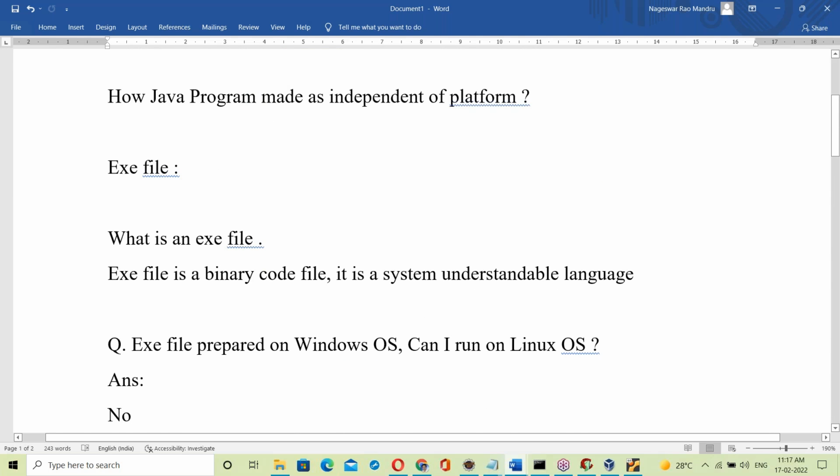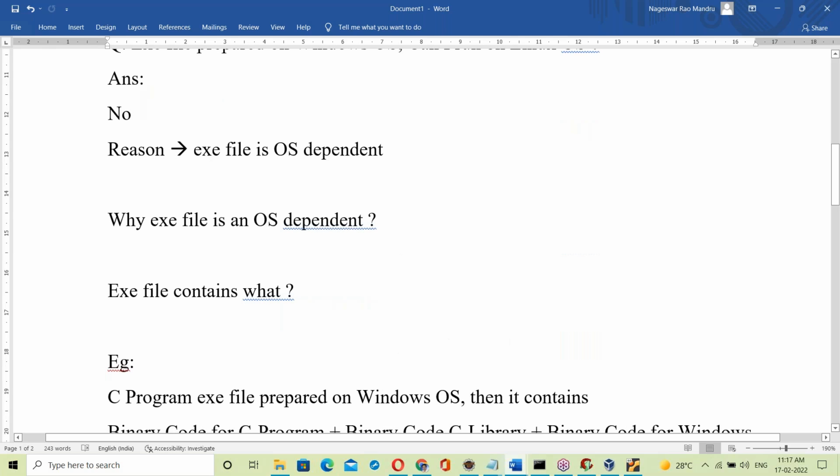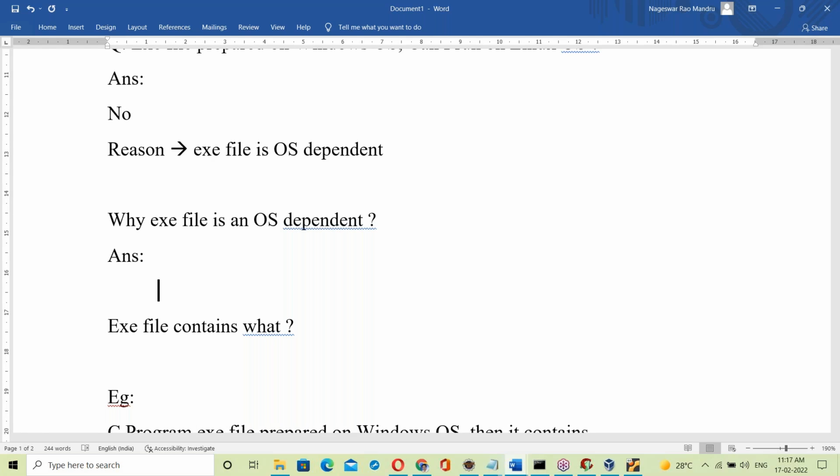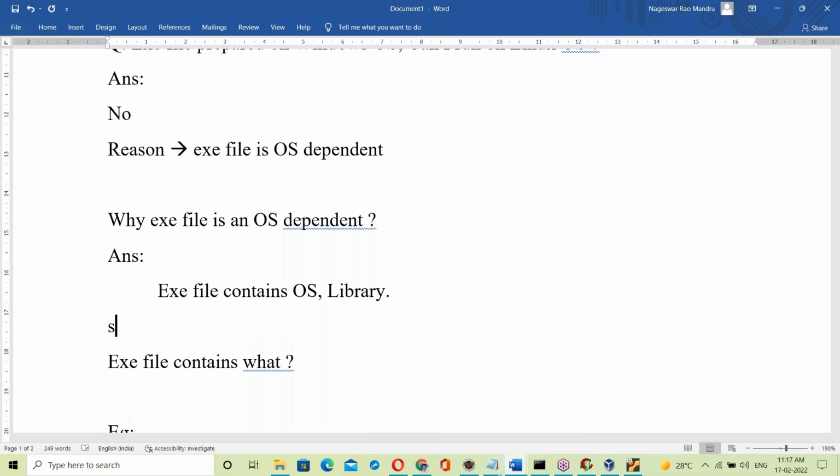Why is the exe file OS dependent? Yes, this is a question. The answer, the reason: the exe file contains the OS library. Since the exe file is linked with the OS library, it is OS dependent.